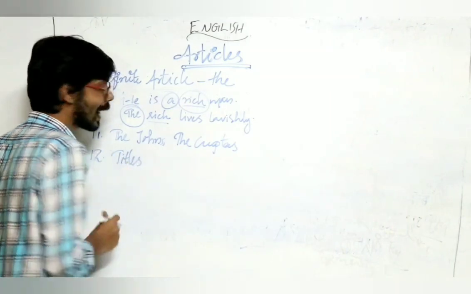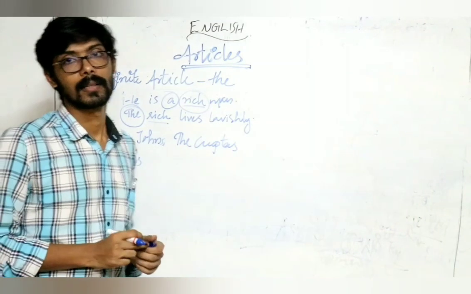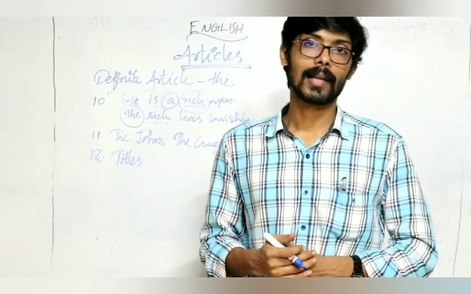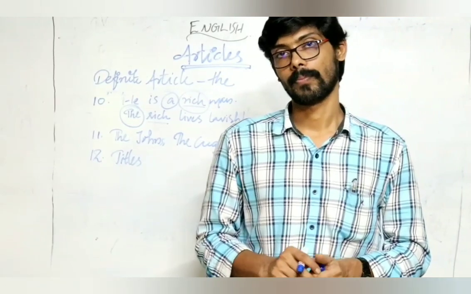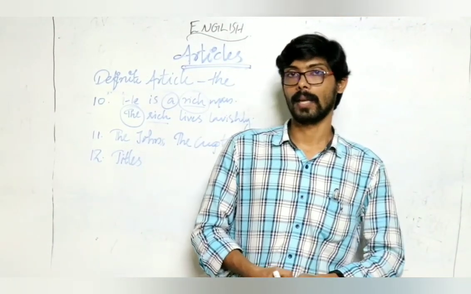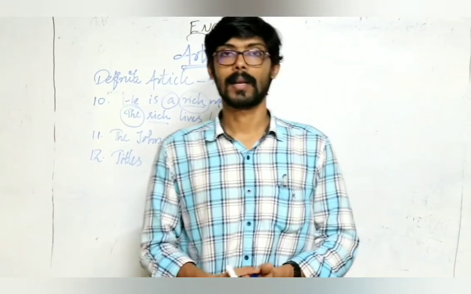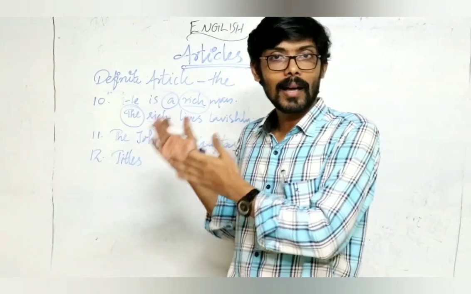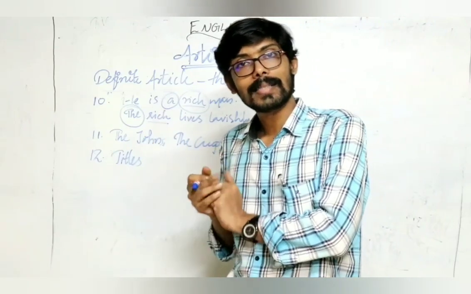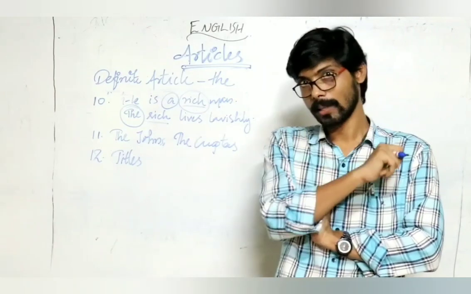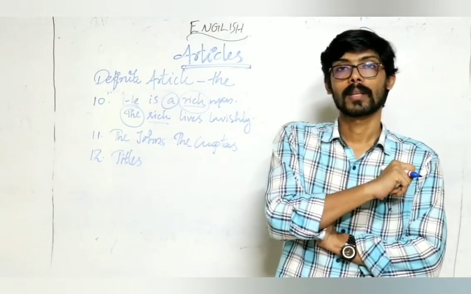Before titles. For example, the President of India, the Prime Minister, the Queen of England, the Secretary, the Convener, etc. So the article the is used before titles. But remember one thing, very important.